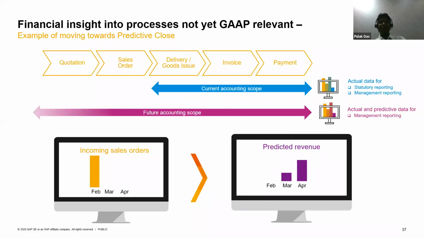There are rule engines which you can configure for predictive accounting, and based on that, in the subsequent months, you can generate as part of your period end closing. It predicts and posts specific accounting entries, and these accounting entries I was mentioning are posted as part of your extension ledger. So it can post to an extension ledger as predictive accounting, and they are purely for your management reporting purpose. This will not be a part of your statutory or financial report.